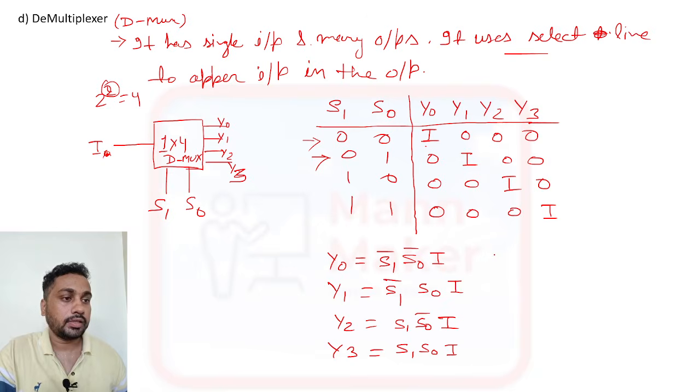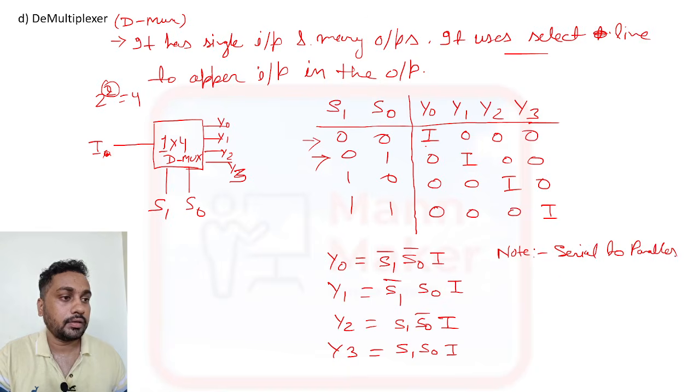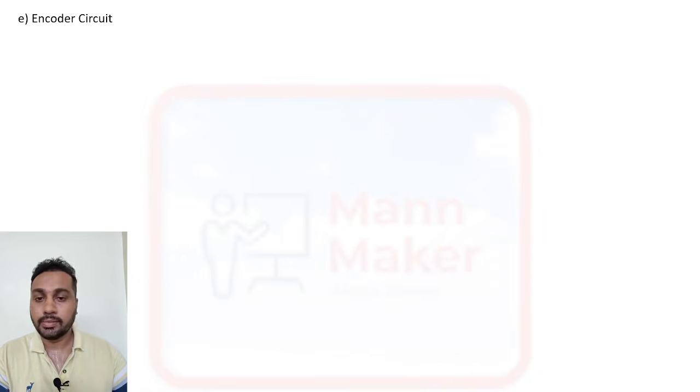Same thing here, you can make a note: as I told, the multiplexer is used as a parallel to serial converter, and the demultiplexer is used as a serial to parallel converter. Just remember these points. So this is about the demultiplexer.